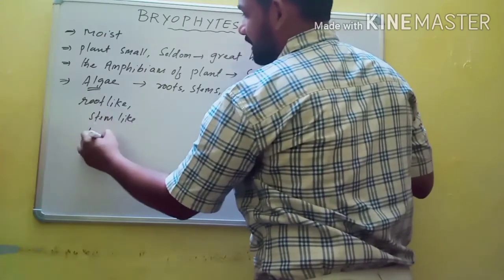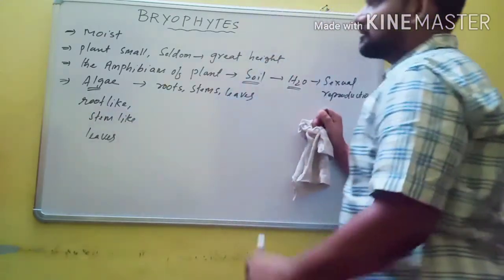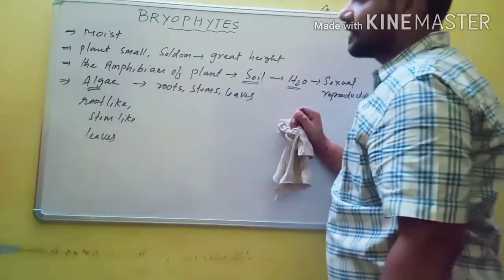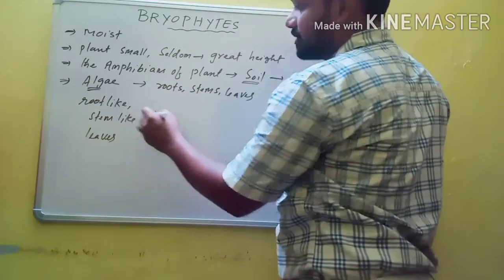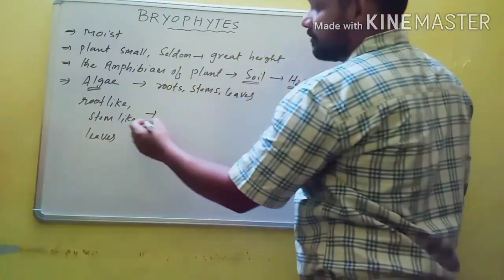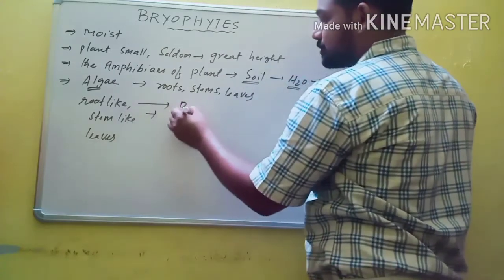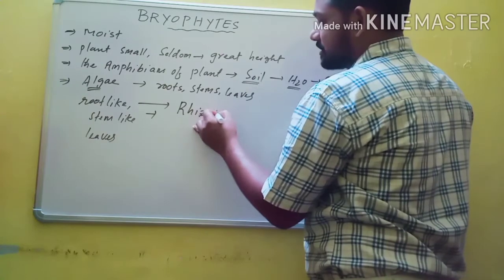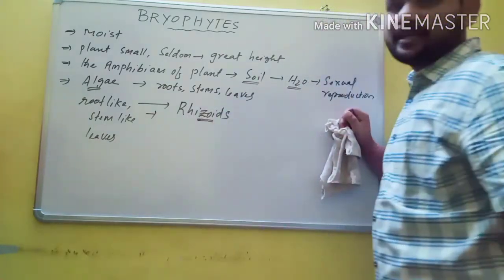That's why the body of bryophytes is more differentiated than that of algae. The plant body is closely pressed to the substratum with the help of root-like structures, and these root-like structures are known as rhizoids.